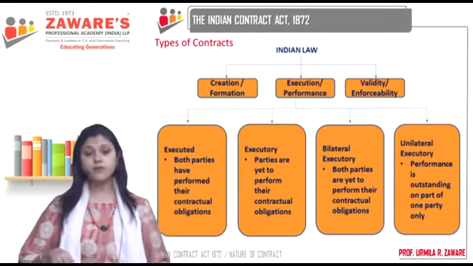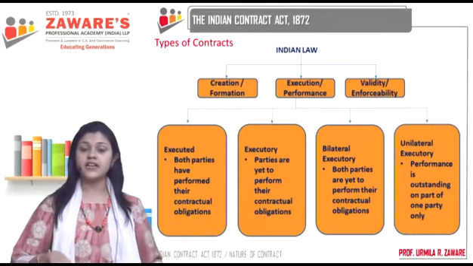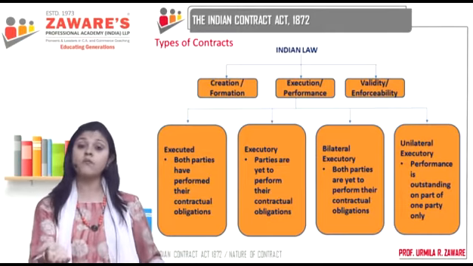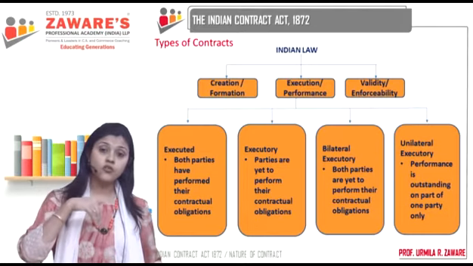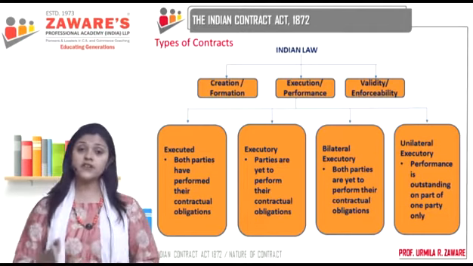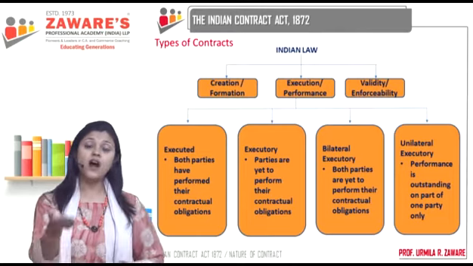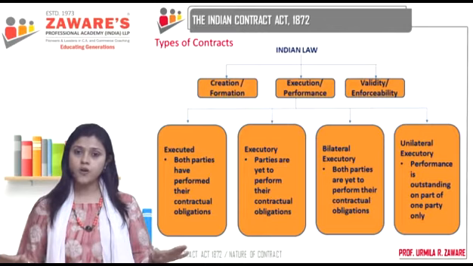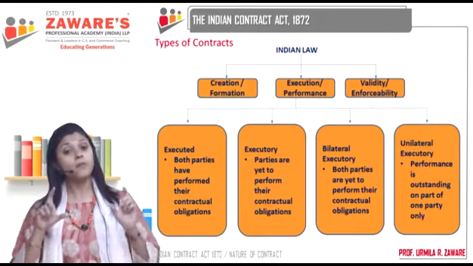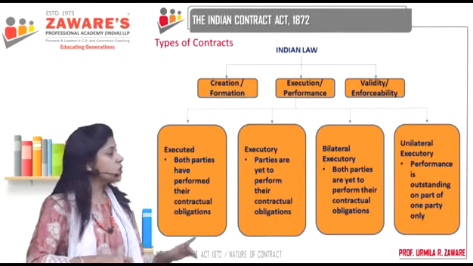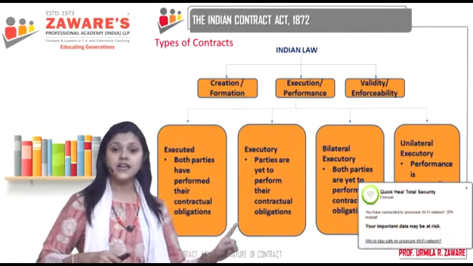So when we both have entered into a contract and I tell you that I will deliver the goods to you next week and you promise to pay me for the goods after you receive the goods. I am going to give the goods to you next week. Have I performed my promise? No. It's going to be performed. And you are going to perform your promise when? When I perform. So have we both performed our promises as yet? No. Both of us are yet to perform our promises, correct? So that is bilateral executory.